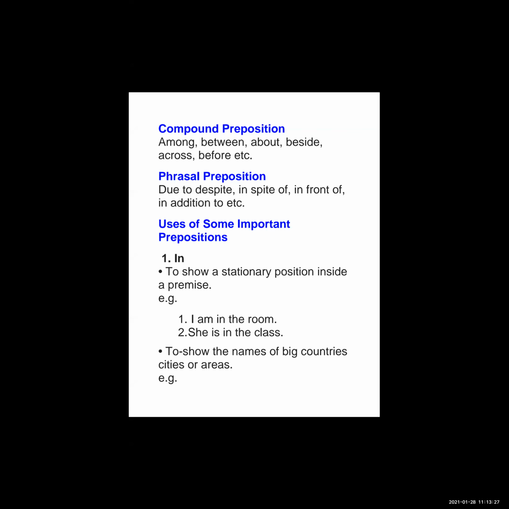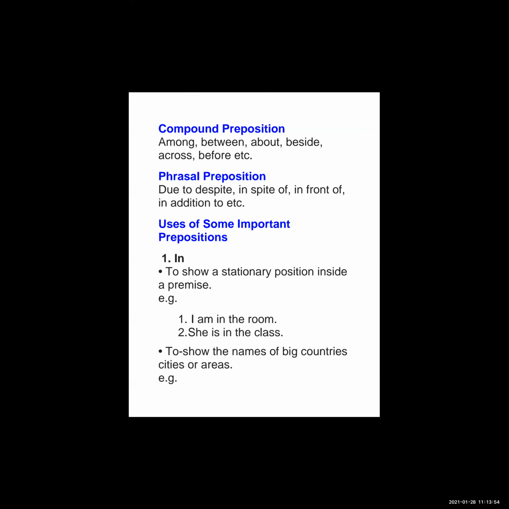First one is to show a stationary position inside the premise. I am in the room. It's telling us the position inside, meaning he is inside the room. She is in the class. So in is used to show a stationary position inside a premise.